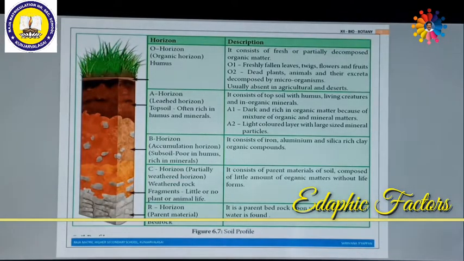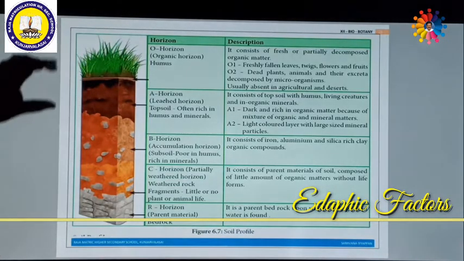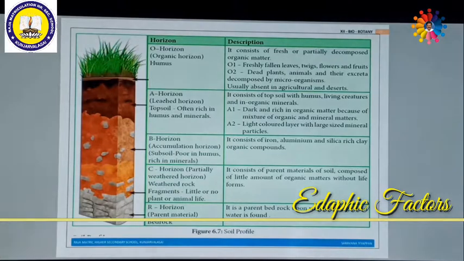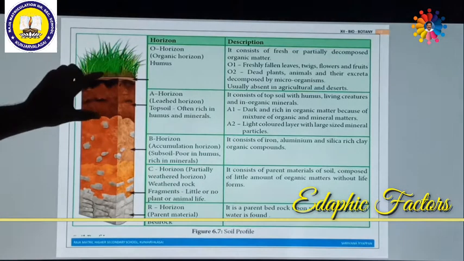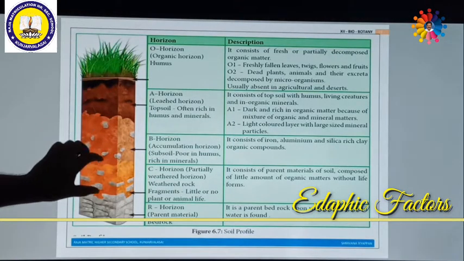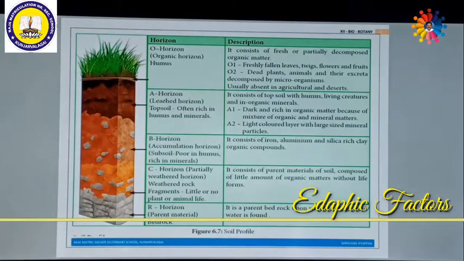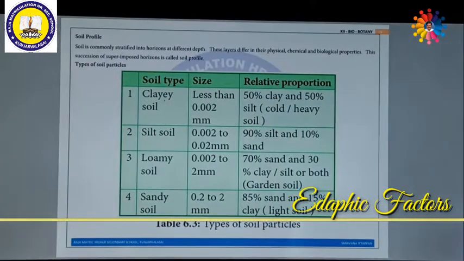So basically the soil is stratified into 5 different types of horizon, namely O horizon, A horizon, B horizon, C horizon and R horizon. So that's all about the soil profile. This is a very important question. In relation to the soil profile, you should understand the types of soil. There are 4 different types of soils present.